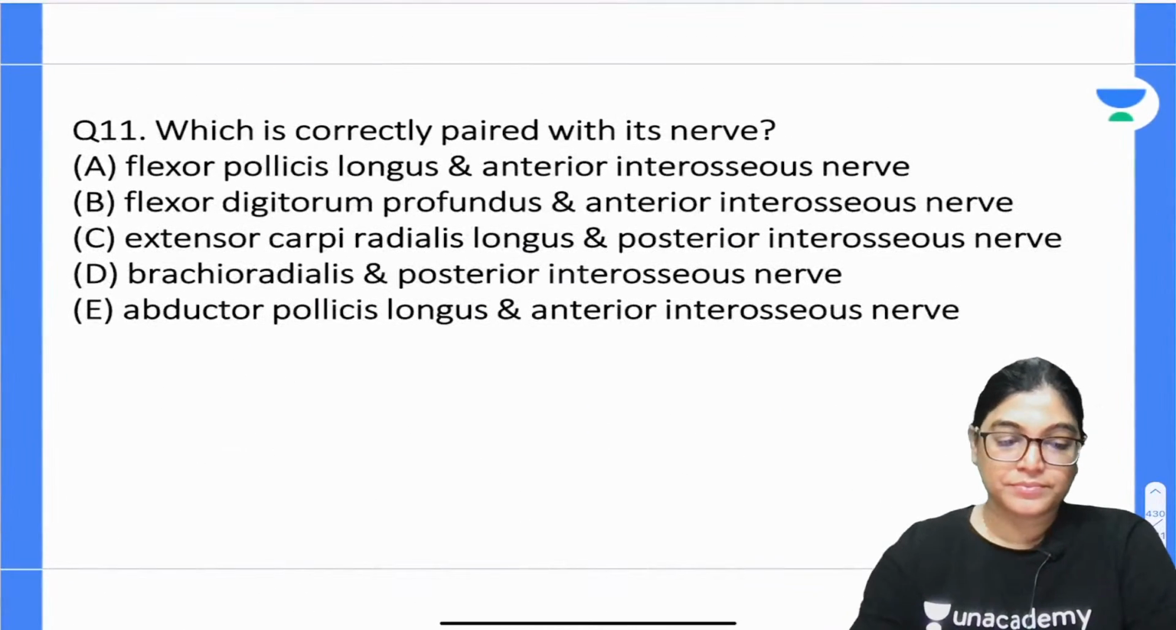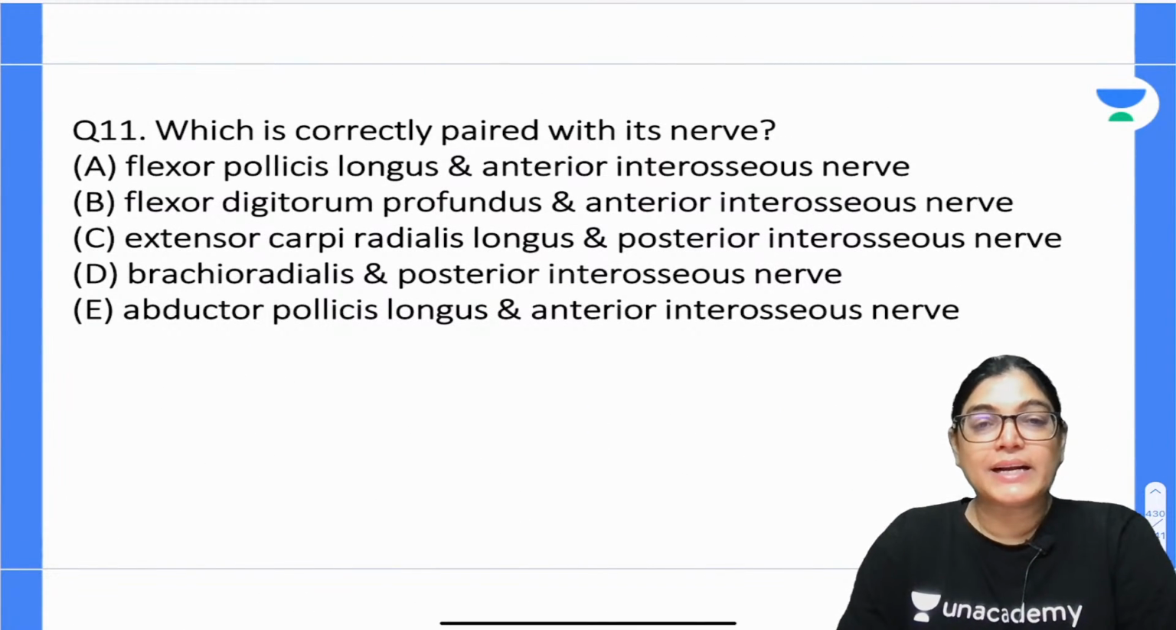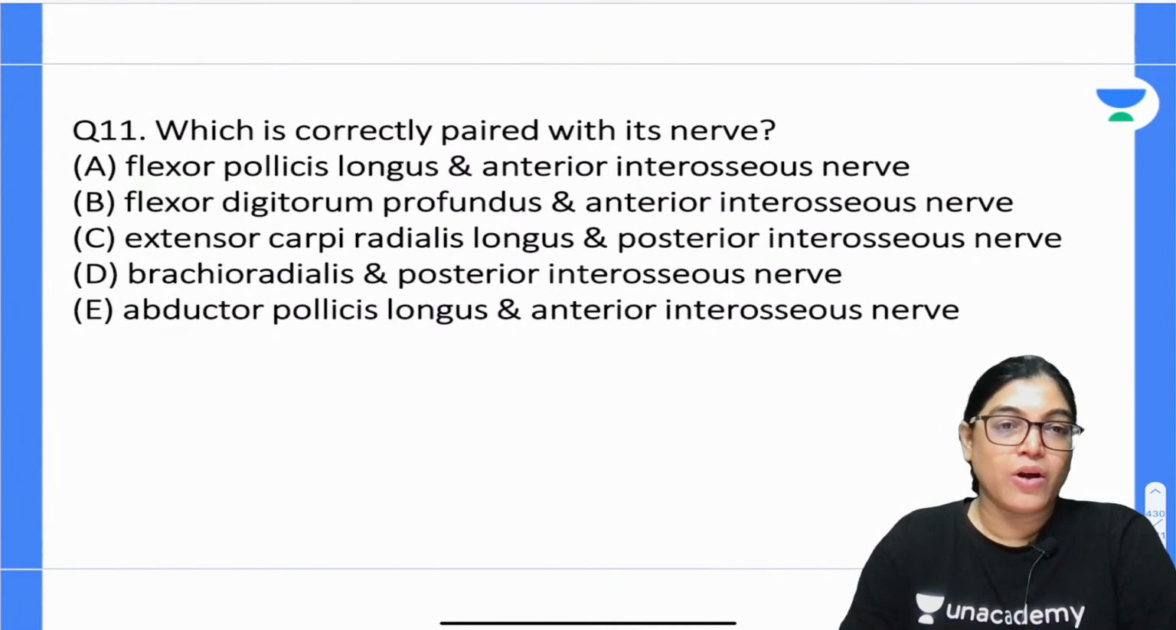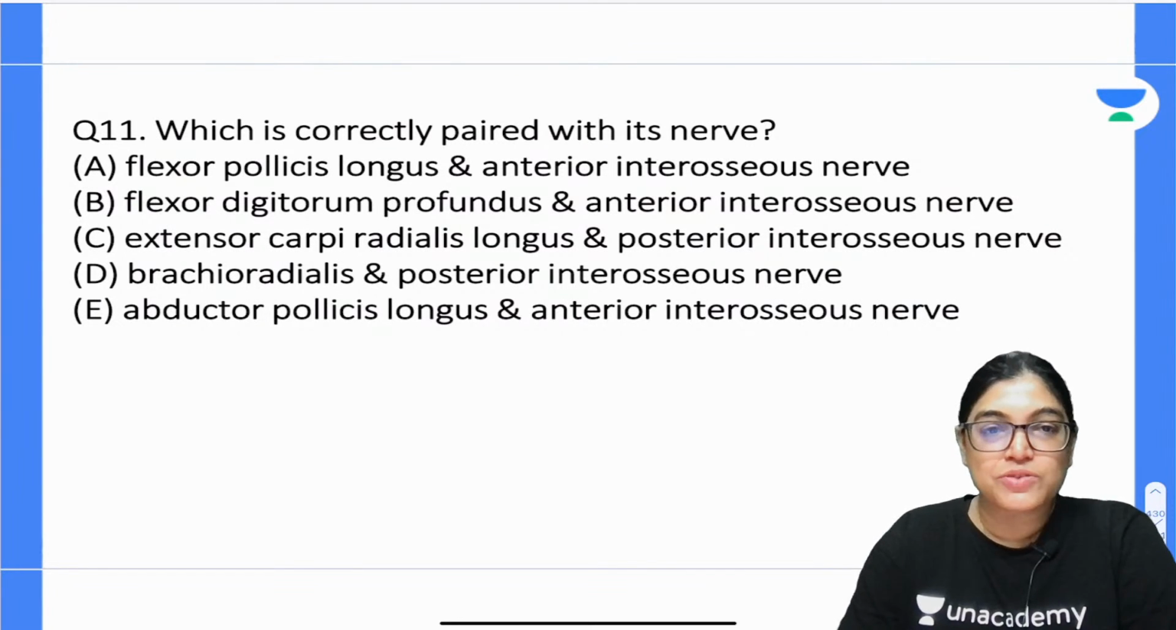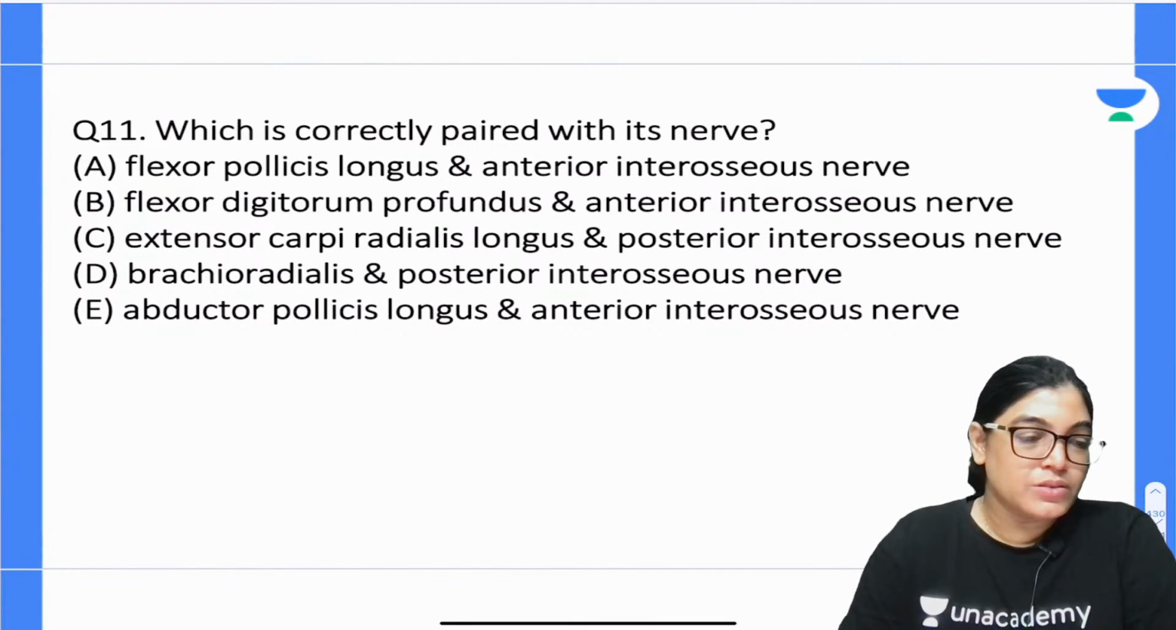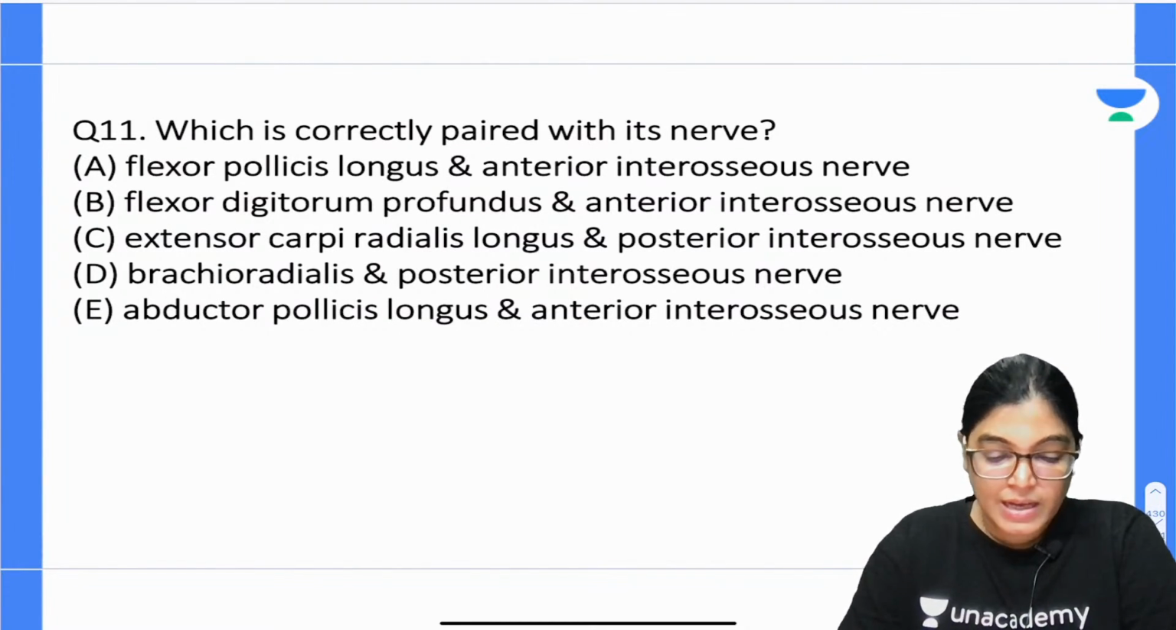Question number 11. Which is correctly paired with its nerve supply? There are 5 options. Flexor pollicis longus, getting innervation from anterior interosseous nerve. Flexor digitorum profundus from anterior interosseous nerve. Extensor carpi radialis longus from posterior interosseous nerve. Brachioradialis from posterior interosseous nerve. Abductor pollicis longus from anterior interosseous nerve. So these are the options, and you have to mark the correct answer. Question number 11. Which is correctly paired with its nerve?